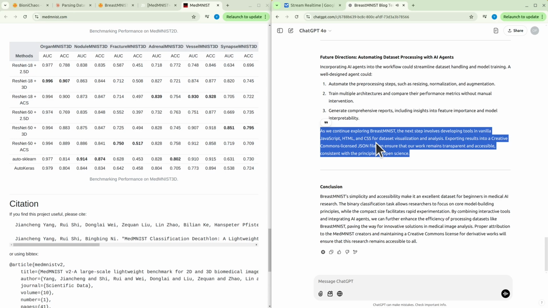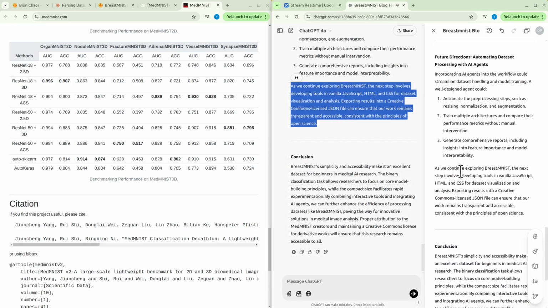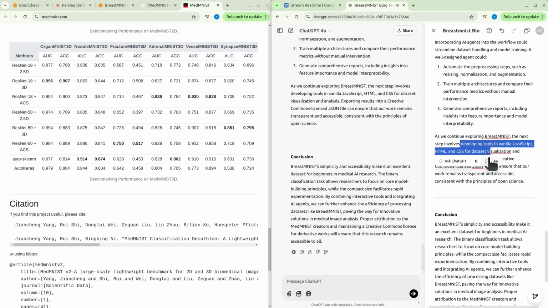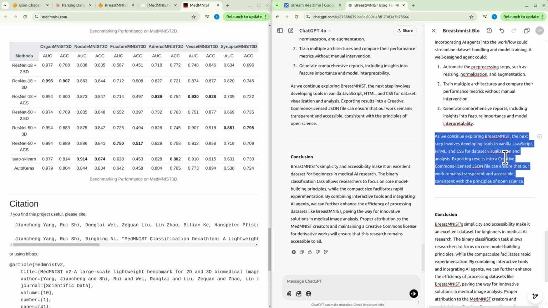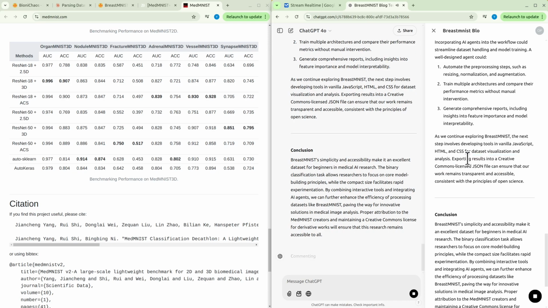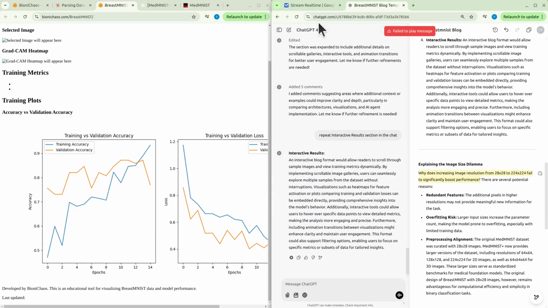Conclusion: BreastMNIST's simplicity and accessibility make it an excellent dataset for beginners in medical AI research. The binary classification task allows researchers to focus on core model building principles, while the compact size facilitates rapid experimentation. By combining interactive tools and integrating AI agents, we can further enhance the efficiency of processing datasets like BreastMNIST, paving the way for innovative solutions in medical image analysis. Proper attribution to the MedNIST creators and maintaining a Creative Commons license for derivative works will ensure that this research remains accessible to all. Interactive results.